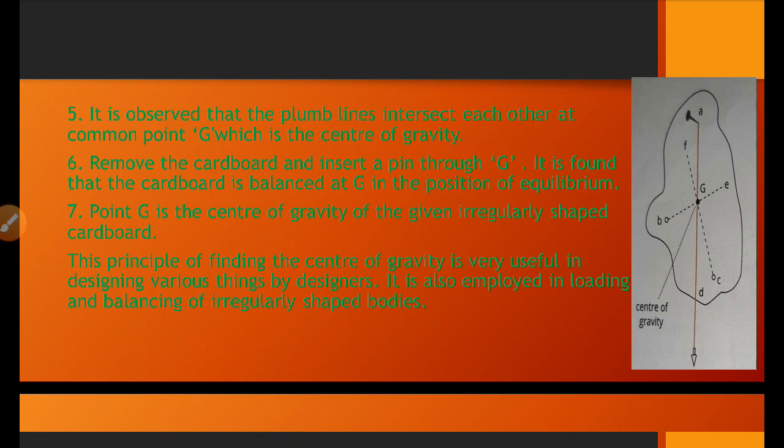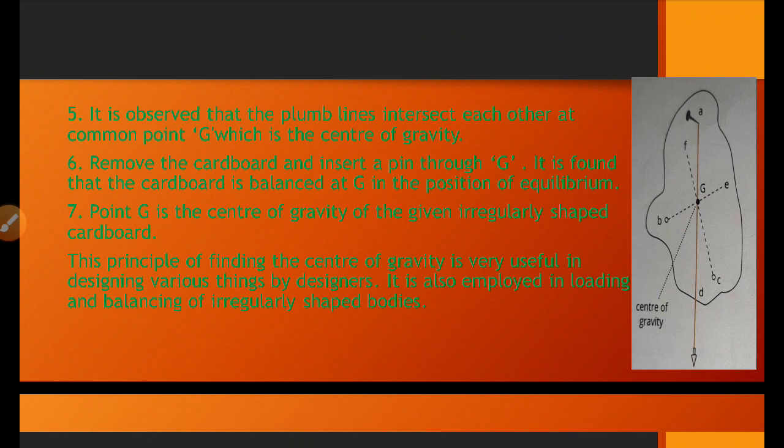We will remove the cardboard and insert a pin through G. It is found that the cardboard is balanced at G in the position of equilibrium. Then point G is the center of gravity of the given irregular shaped cardboard.